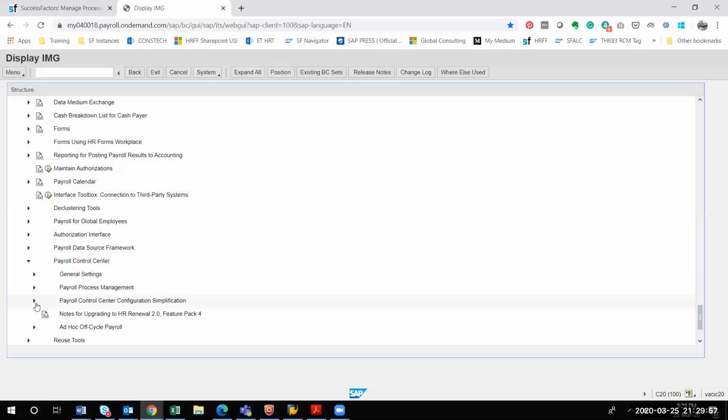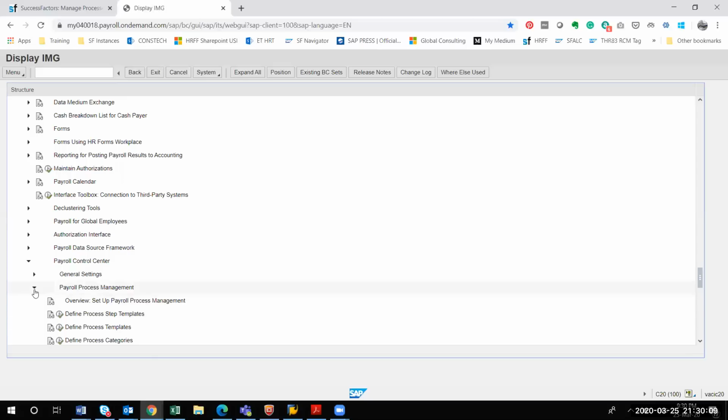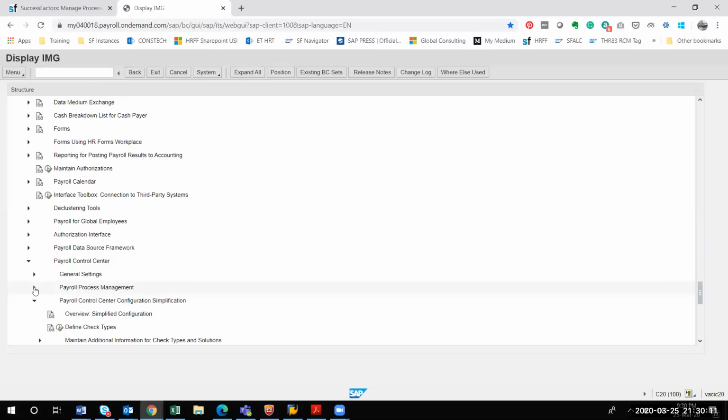So all this configuration I completed yesterday and the day before. The payroll process management is not to be used because it is the classic one. People get confused because the same nodes appear in both, but you don't have to use payroll process management. All the configuration will happen in the simplified configuration. So I have done that, don't worry.